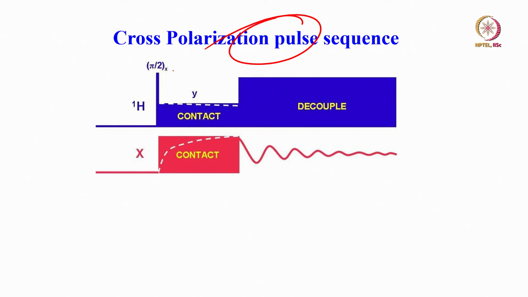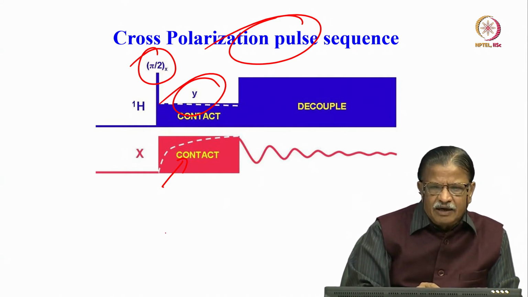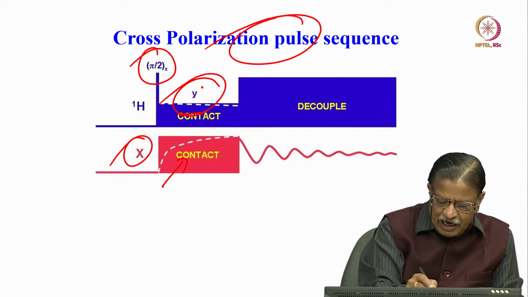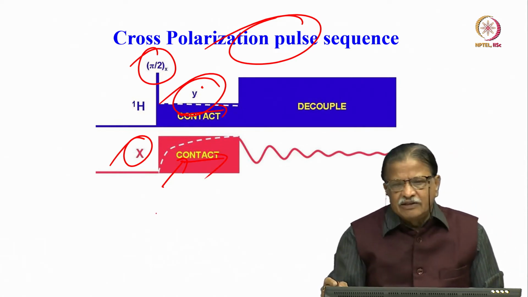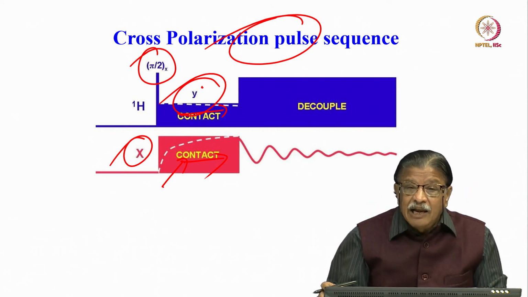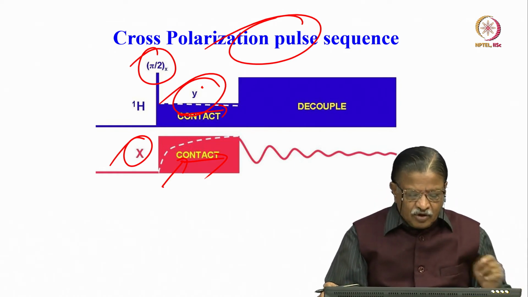So, this is the cross polarization pulse sequence, very simple. Apply a 90-degree pulse on the proton channel, bring the magnetization to the y axis, and now you are in the rotating frame. At the same time, simultaneously apply an RF pulse in the same direction on the carbon 13 spin. The magnetization is along the y axis, so apply the RF pulse along the y axis, same for the X nuclei also. Remember I earlier said it is analogous to spin locking. When I was discussing TOCSY, I discussed this. It is like spin locking, so you can lock the spins.